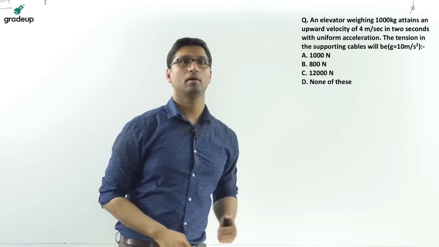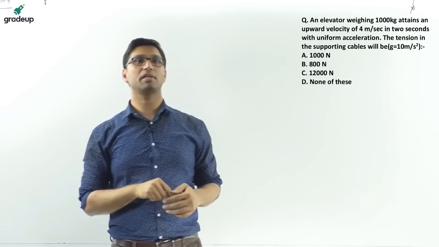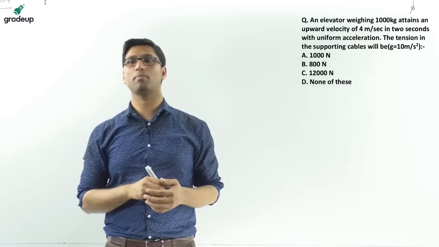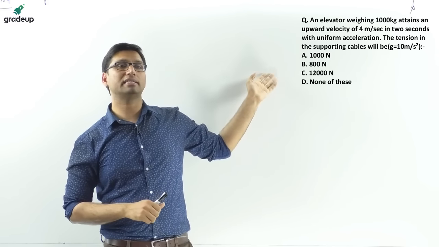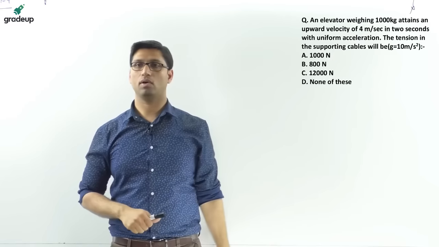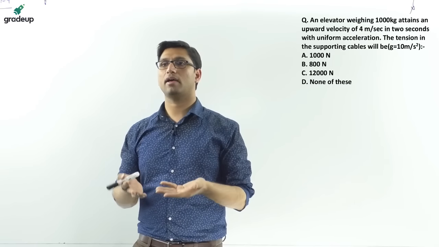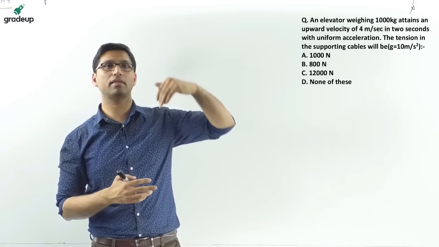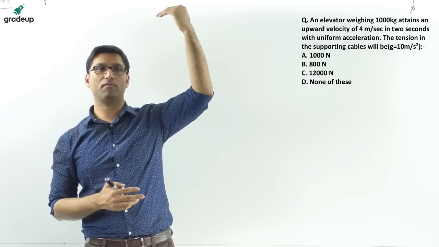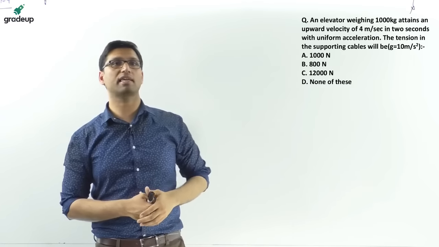Now next question. An elevator weighing 1000 kg attains an upward velocity of 4 meter per second in 2 seconds with uniform acceleration. The tension in the supporting cable will be? Suppose that you are going in a lift, and that lift is pulling you with a tension force with the help of the cables.